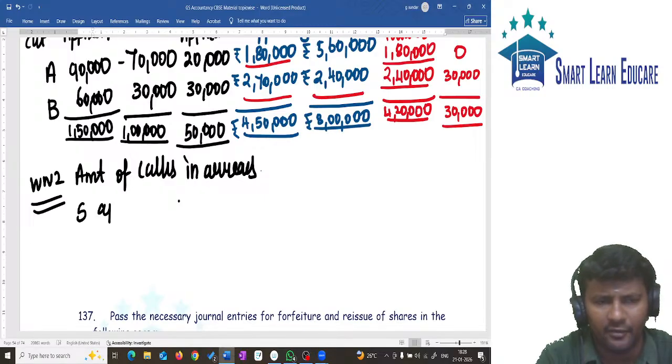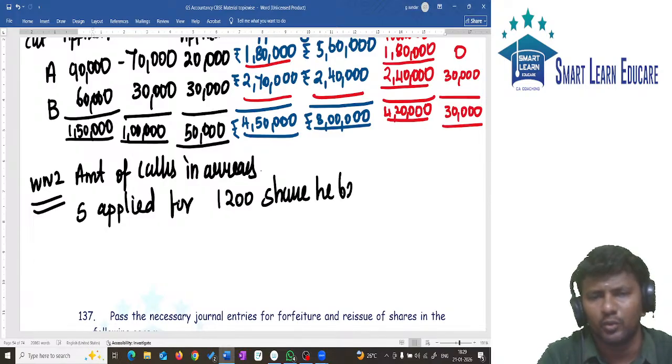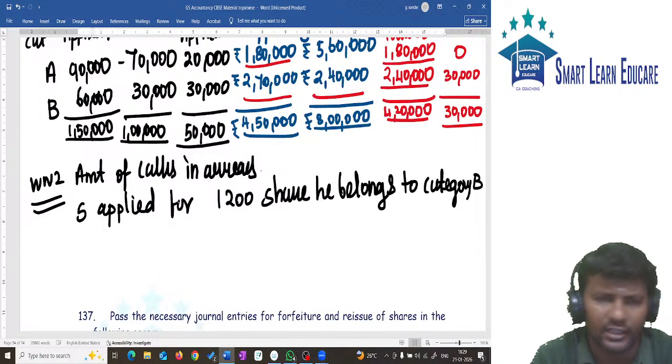S applied for 1200 shares. He belongs to category B. Second category la irkaru.